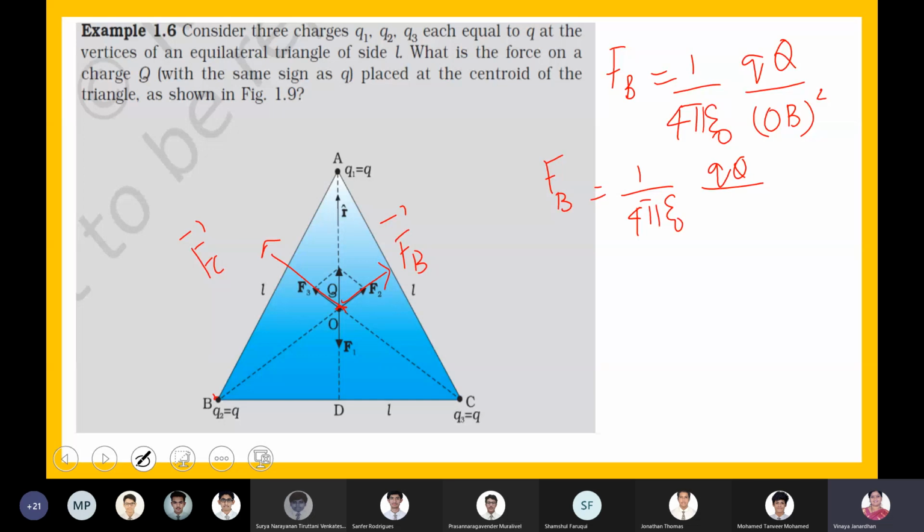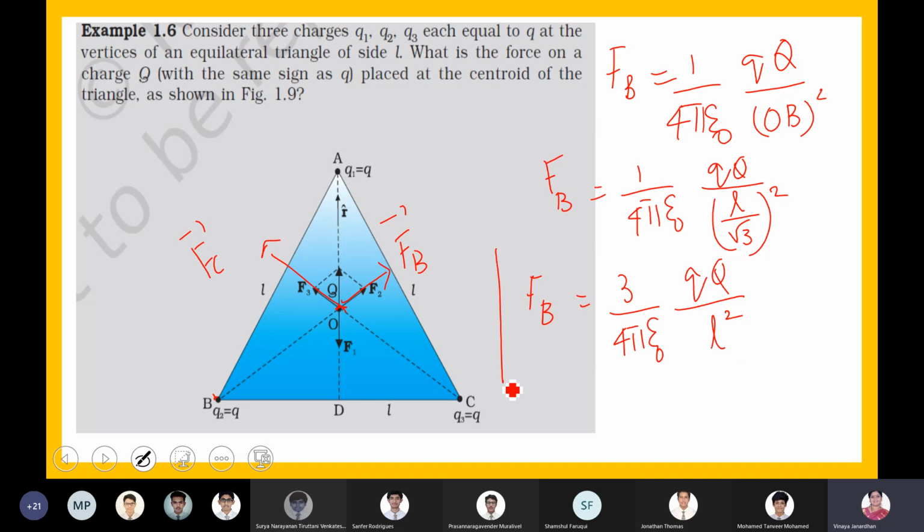So FB becomes equal to 1 by 4 pi epsilon naught Q into Q divided by OB squared, and OB was L by root 3, the whole square. So FB becomes equal to 3 by 4 pi epsilon naught Q into Q divided by L square. Is that fine, boys? Yes, ma'am.